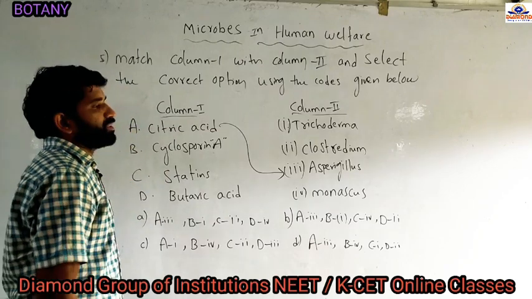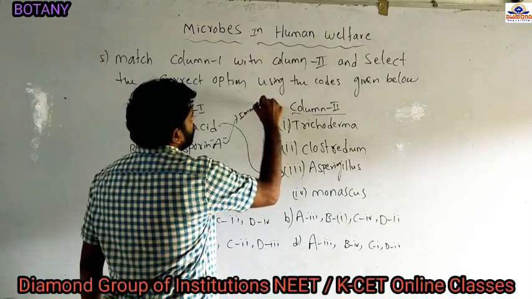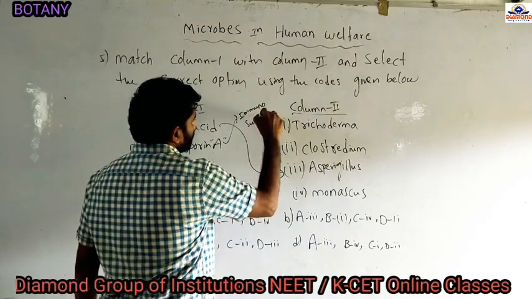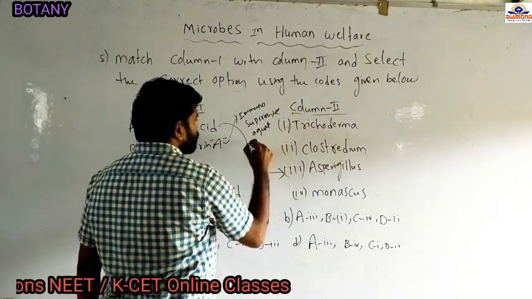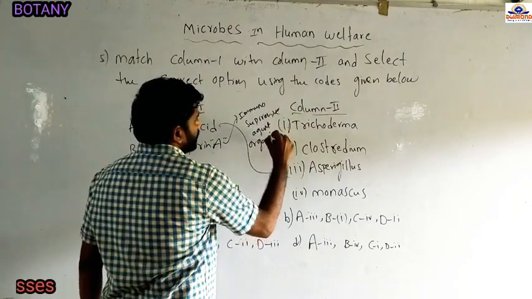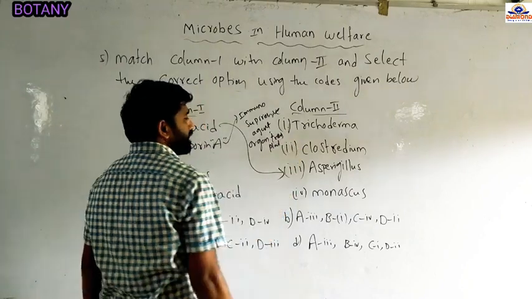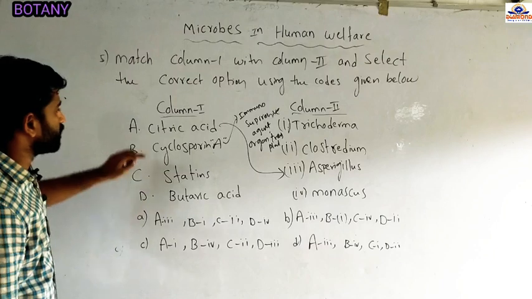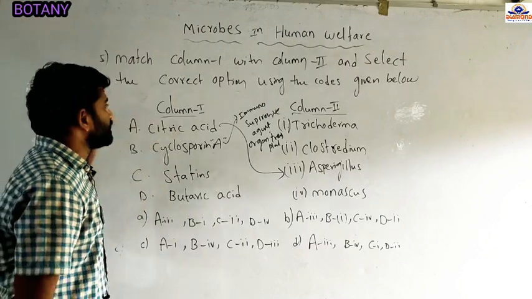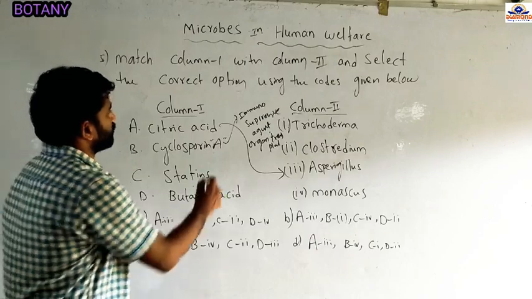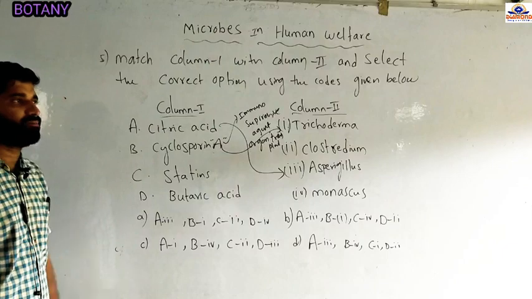And cyclosporin A is also called an immunosuppressive agent. We use it in organ transplantation. At the time of organ transplantation, we add this immunosuppressive agent. Cyclosporin A is extracted from the fungus Trichoderma polysporum.